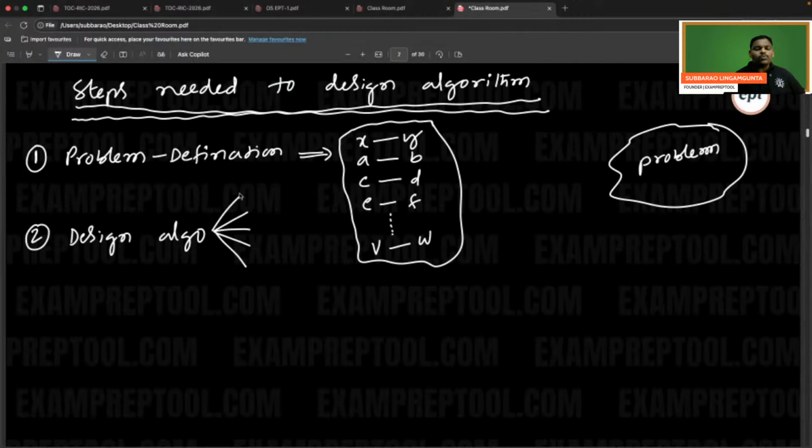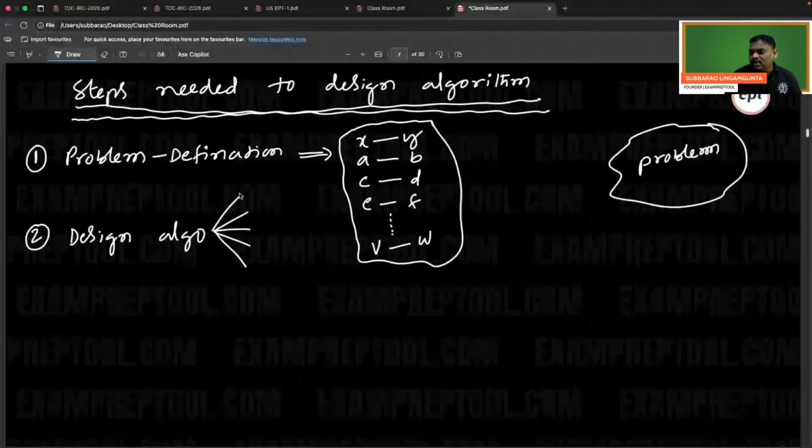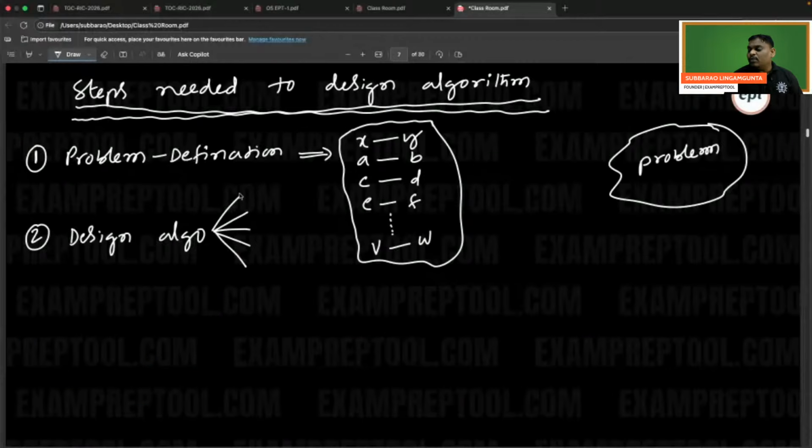Some people who don't know anything about the algorithm subject think that algorithm learning is nothing but writing every problem from scratch. Then you are not learning algorithms. You are learning nonsense. Some people think that studying the algorithm subject means writing everything from the bottom, from scratch. If you write everything from scratch, then what is the purpose of studying? You tell me. The purpose of studying is that the algorithm subject has so many algorithms.